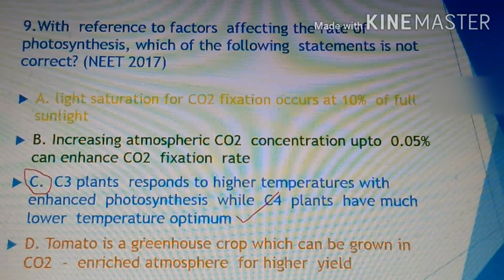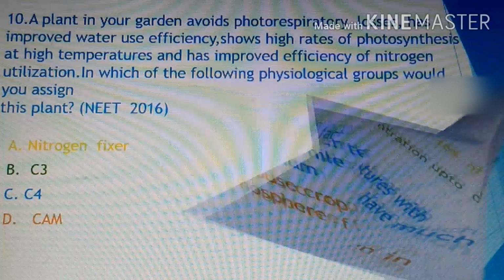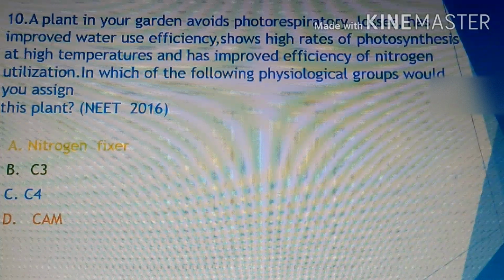Then next. Again, this is also a most important and appropriate type of MCQ asked by NEET in 2016. A plant in your garden avoids photorespiratory losses, has improved water use efficiency, and shows high rate of photosynthesis at high temperatures.